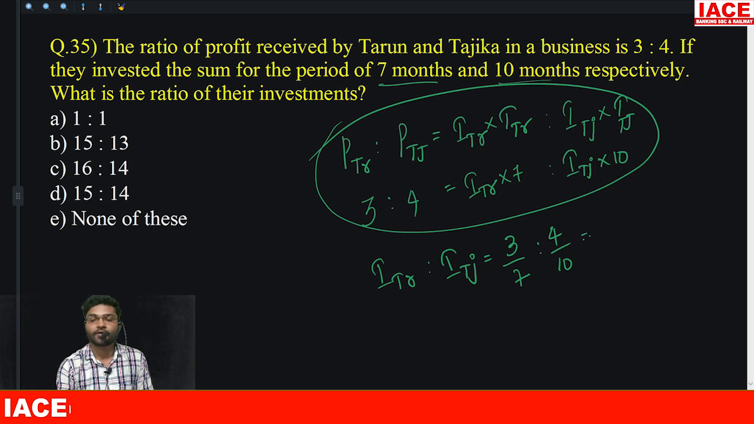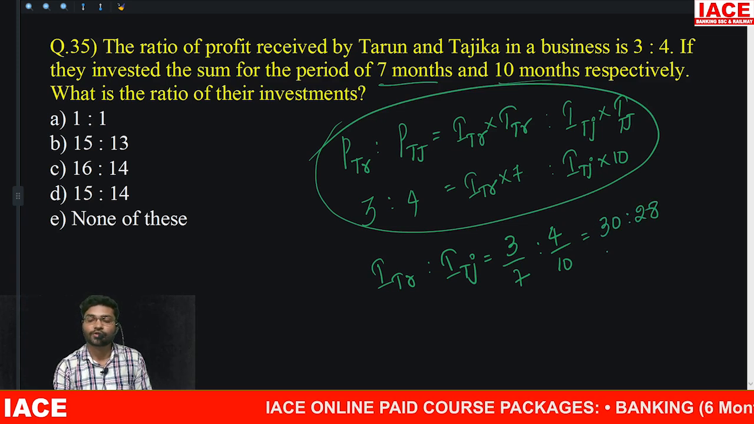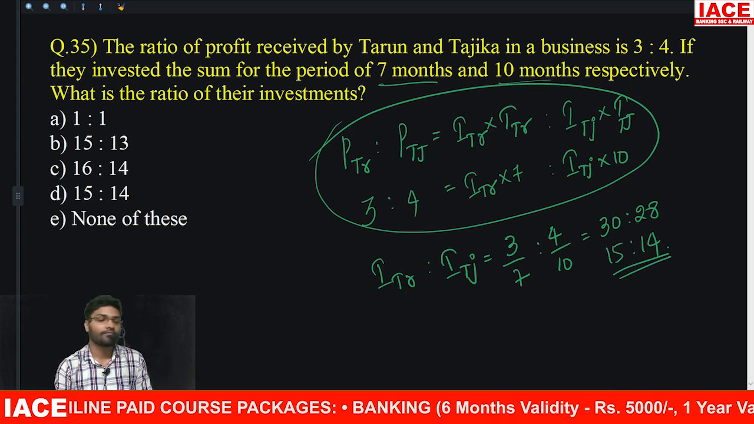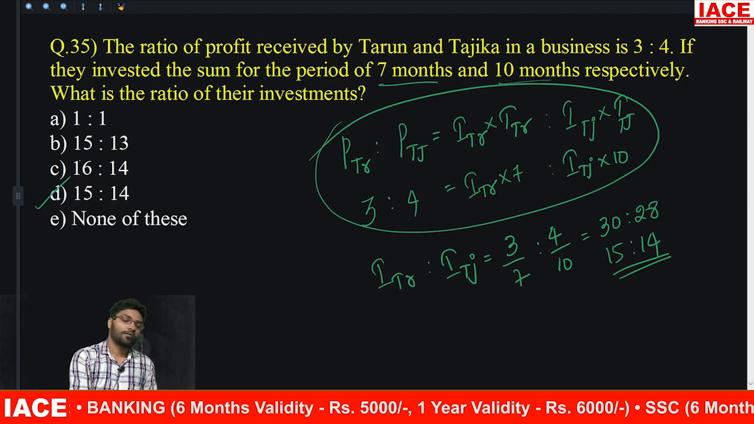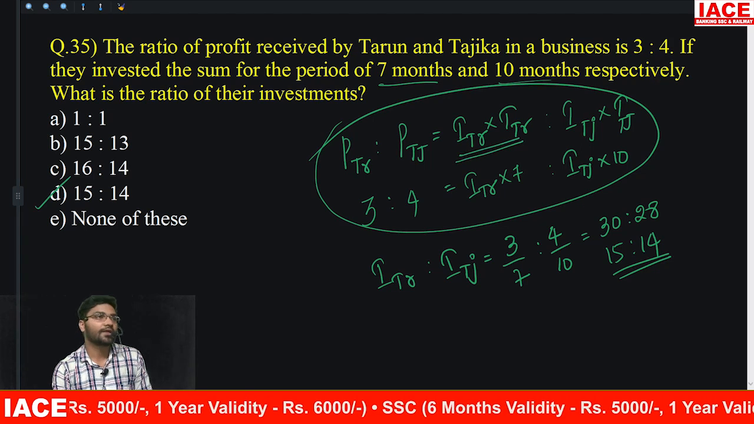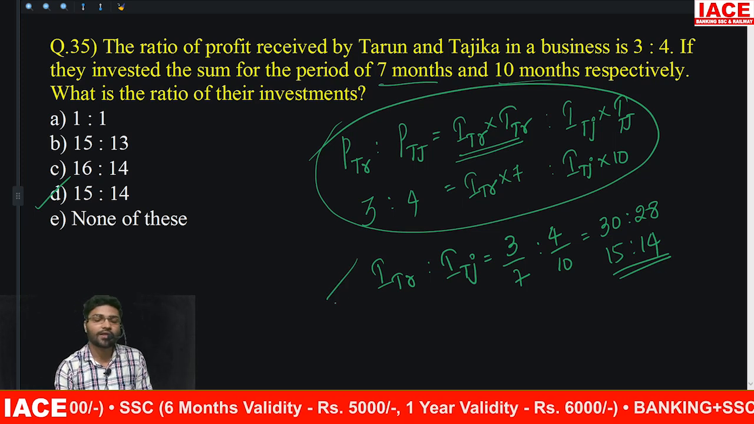Cross multiplication, how much does it come to? 3 into 10, 30; 4 into 7, 28. 30 is to 28. 30 is to 28 means how much? 15 is to 14. Option D is the correct answer. Profit ratio is calculated by multiplying investment and time. If you want investment, it is profit by time. So if I know that, I'll directly do this.